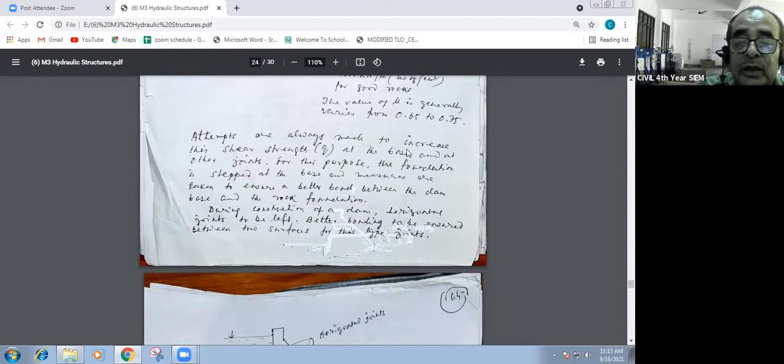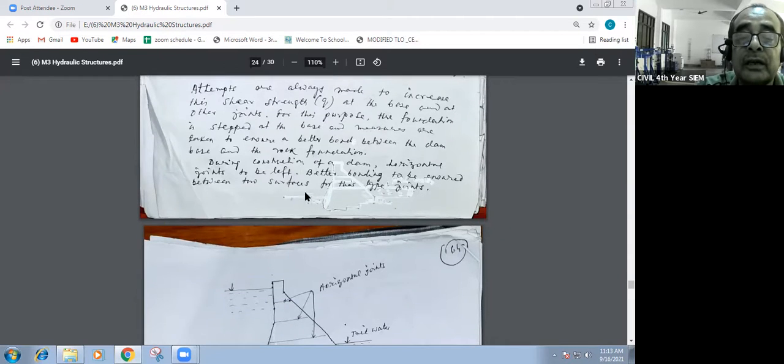Attempts are always made to increase this shear strength Q at the base also by dentating. I'll show you, and other joints. For this purpose, the foundation is stepped at the base, and measures are taken to ensure a better bond between the dam base and the rock foundation. During construction of a dam, horizontal joints are to be left. Better bonding to be ensured between two surfaces for this type of joints.